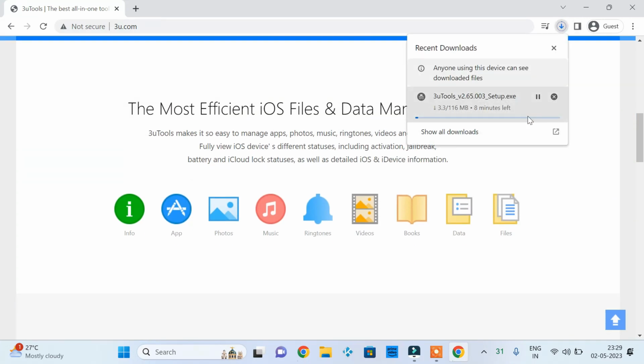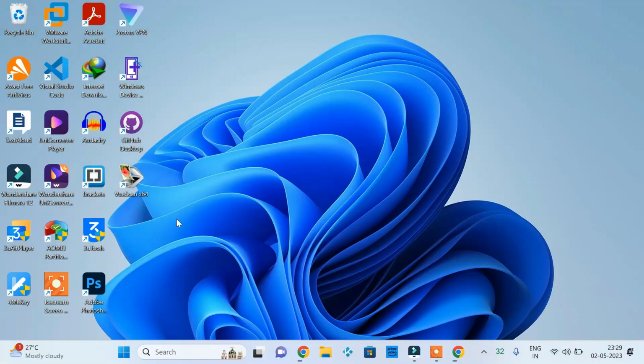After downloading, install the app. Now open 3U Tools and connect your iDevice.